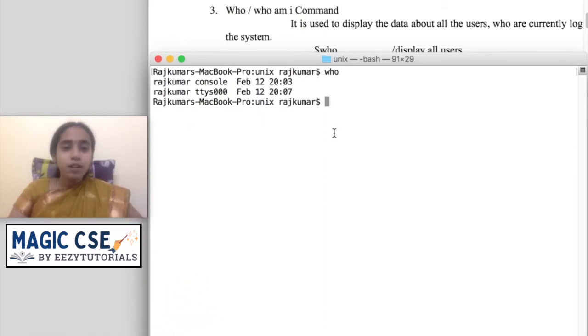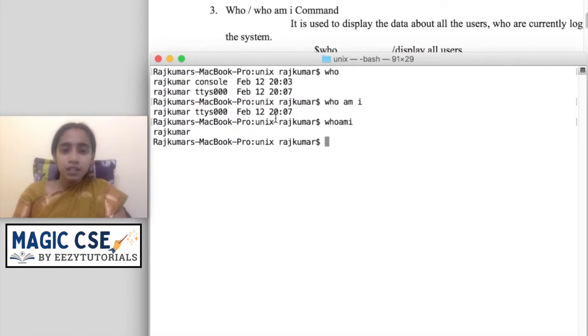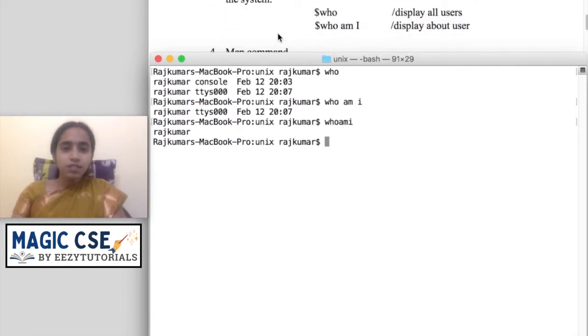Suppose I want only the details about myself. For that I can type who am i. In certain terminals, if you leave a space, it will not be recognized. So both whoami without space and who am i with space will give you the answer. This is the detail of the person who is using this system. So this is the first command.